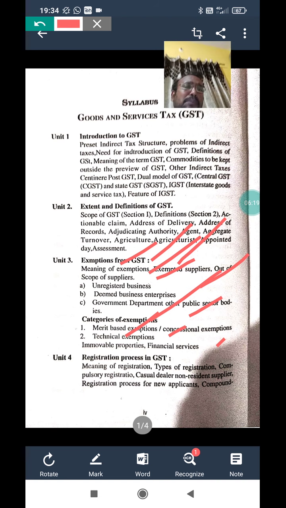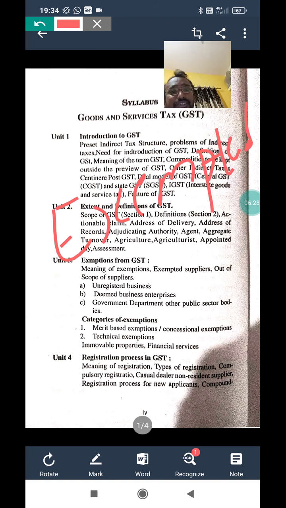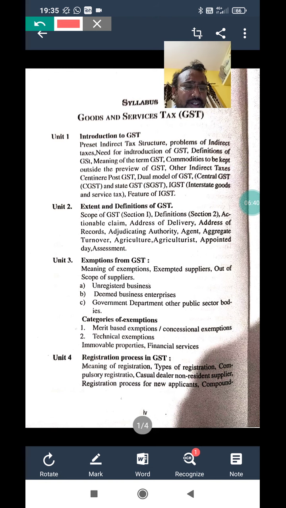What does this chapter mainly concentrate on? Mainly this chapter concentrates on the commodities which are not taxable, that is called exempted, which go outside the GST. It means GST cannot be charged on those commodities. Those commodities are considered as exemptions. For example, you learn in income tax